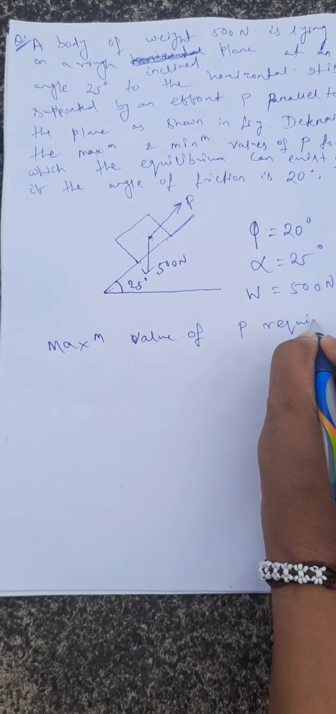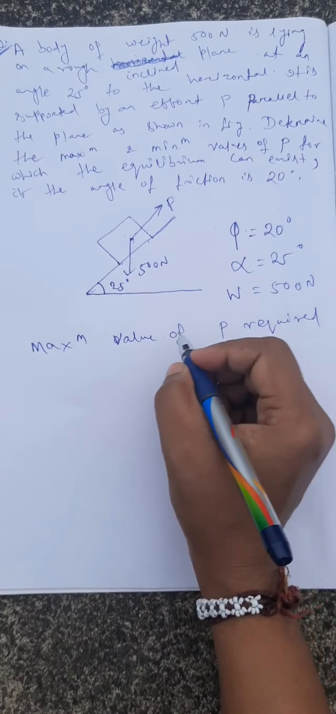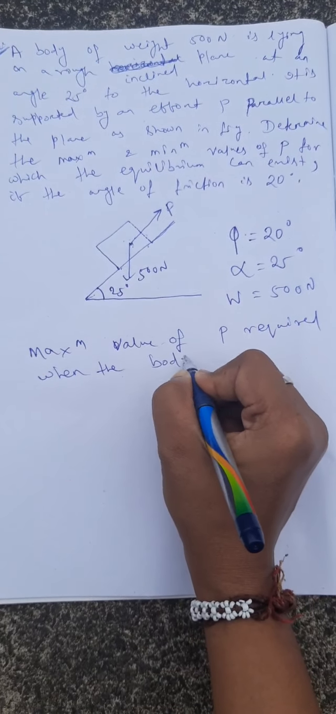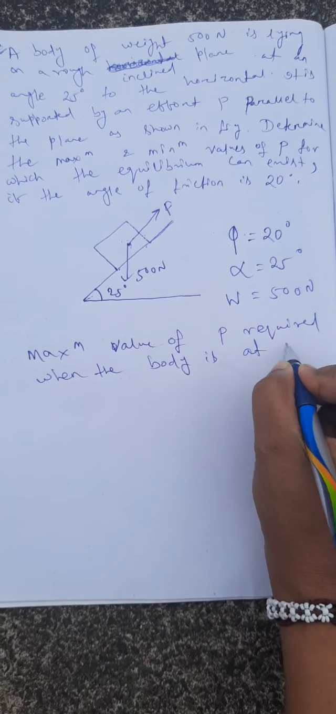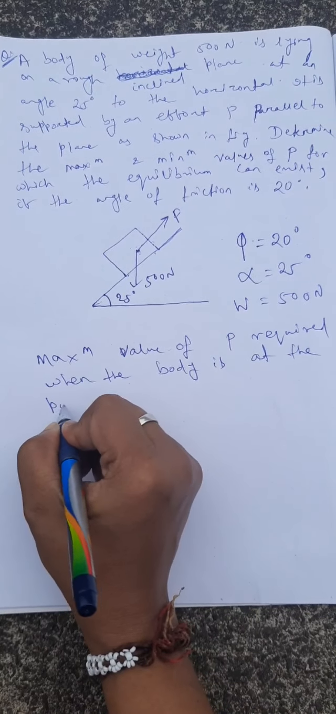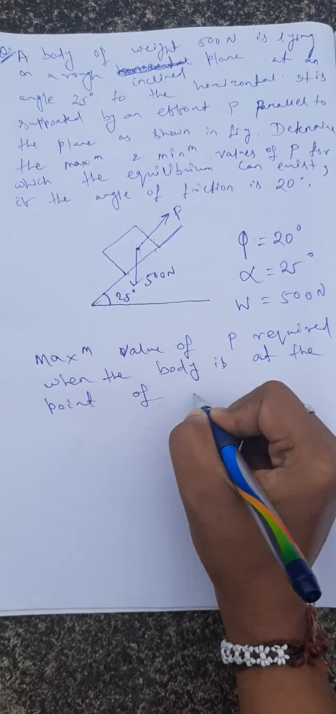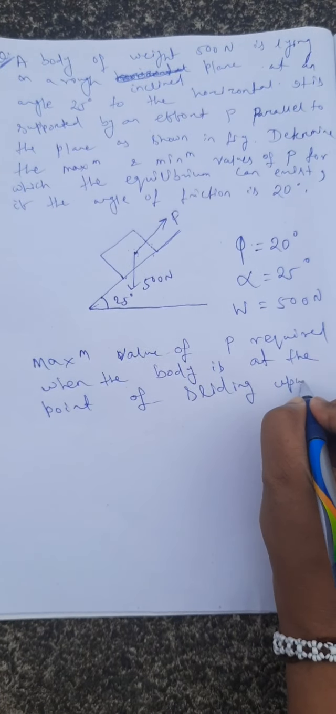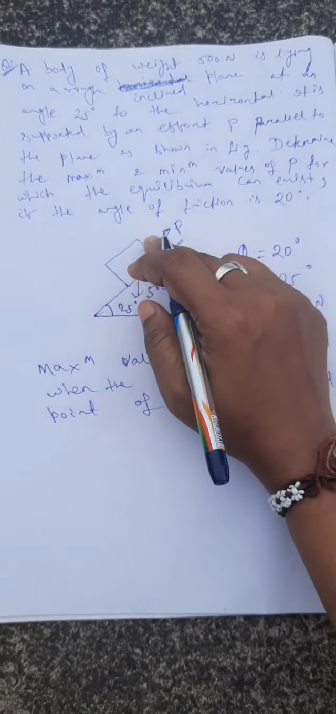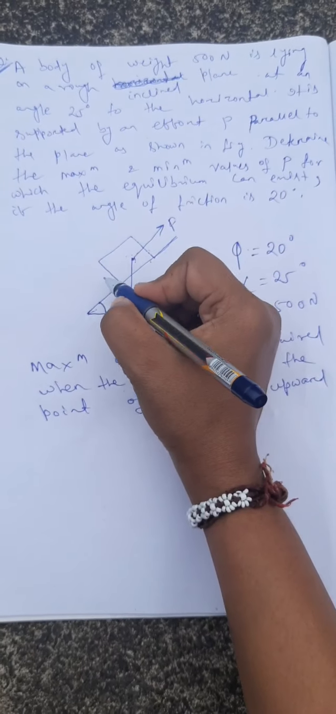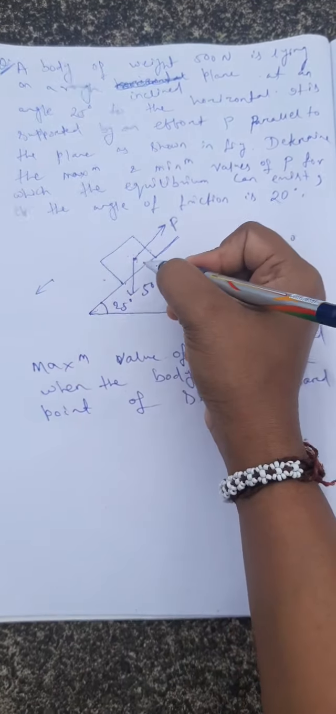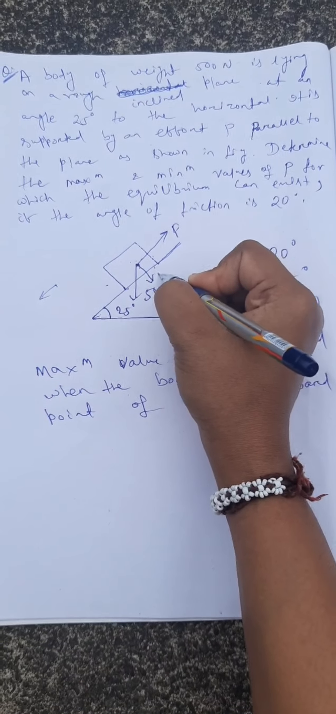Maximum value of P is required when? Maximum value of P is required when the body is at the point of sliding upward. Because when the body is at the point of sliding upward, frictional force will act downward. Frictional force will act downward as well as the component of weight. The weight has two components.